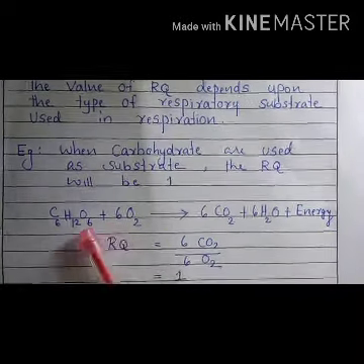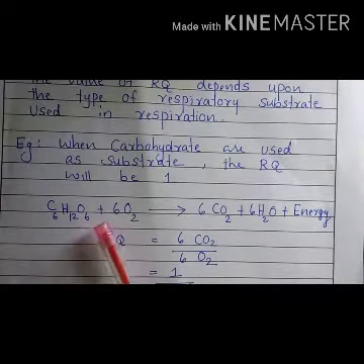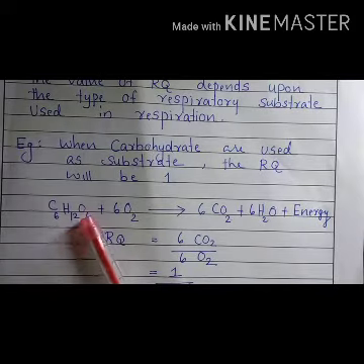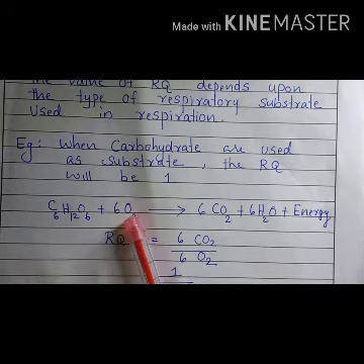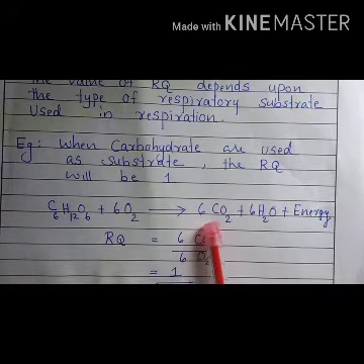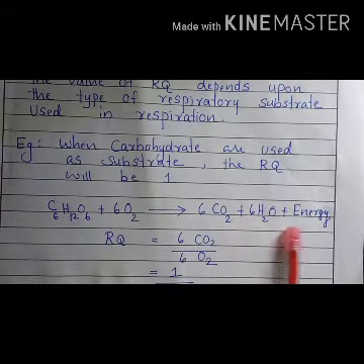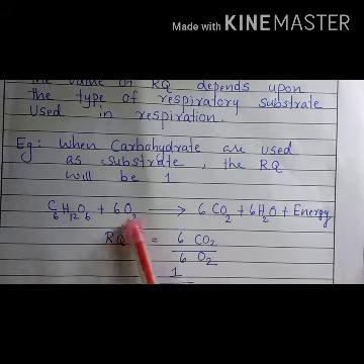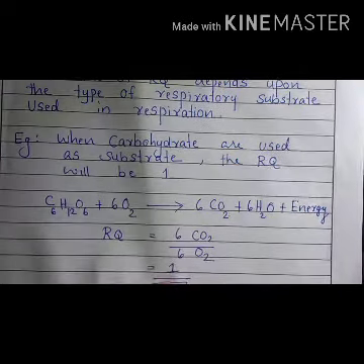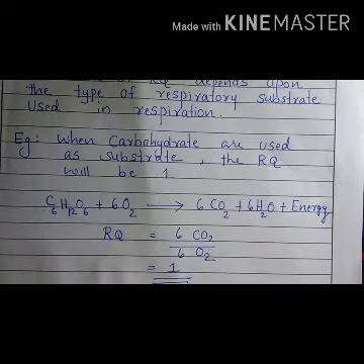And we know the equation of respiration using carbohydrate. C6H12O6 combines with 6 molecules of oxygen, giving rise to 6 molecules of carbon dioxide plus water and energy. So the amount of carbon dioxide evolved is 6, which is divided by the amount of oxygen utilized, that is also 6. So the value of RQ is equal to 1.